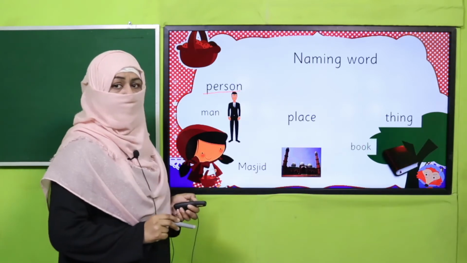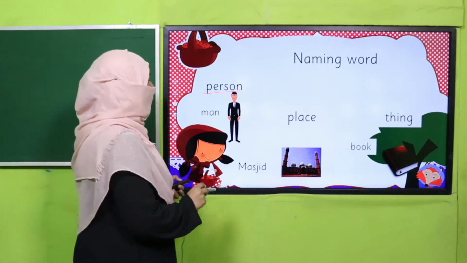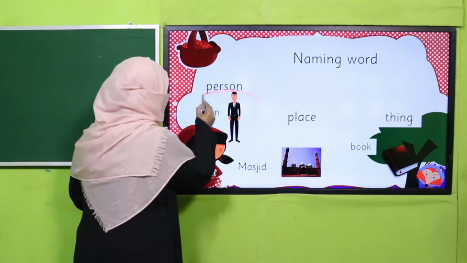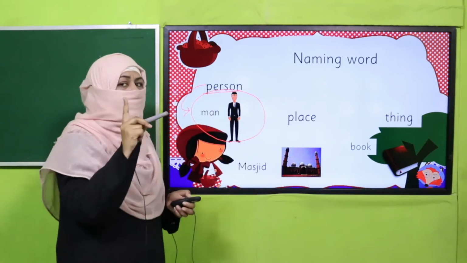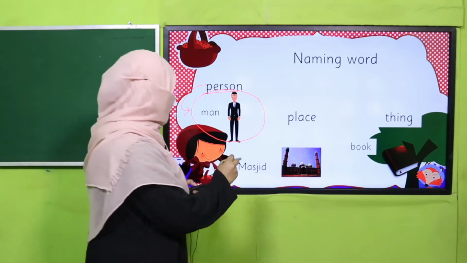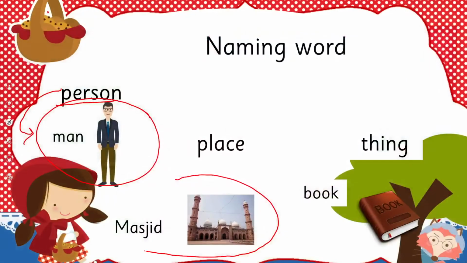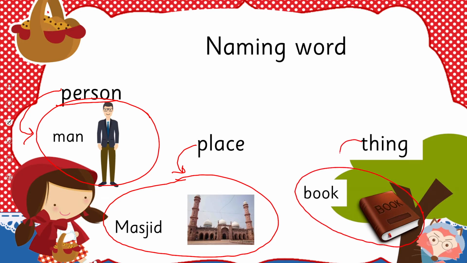A book is thing. Now, this man is one. So, this naming word is referring to one person. Masjid is one. So, this naming word is referring to one place. Book is one thing. So, this naming word is referring to one thing.